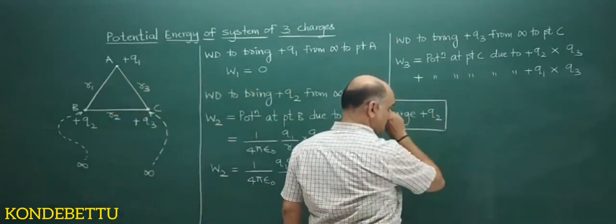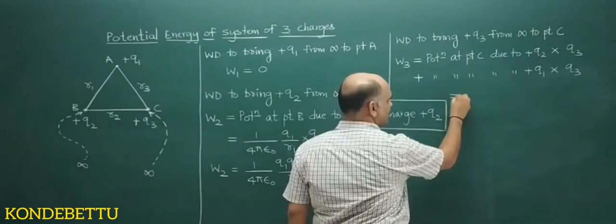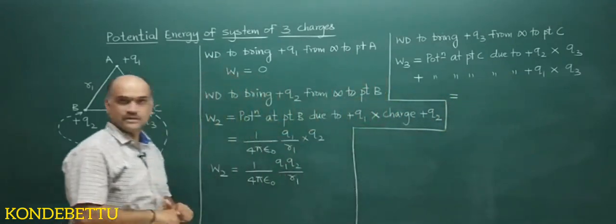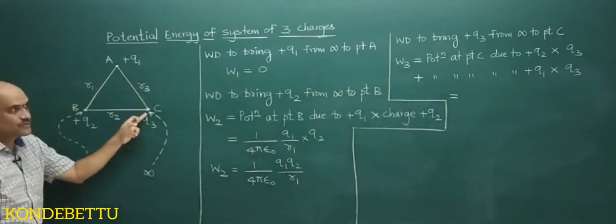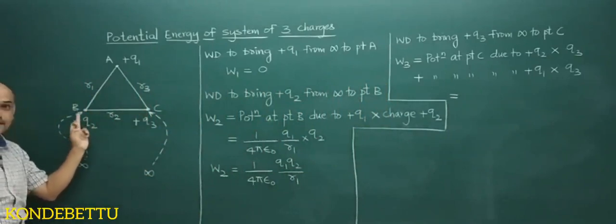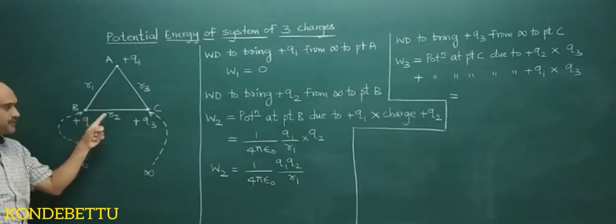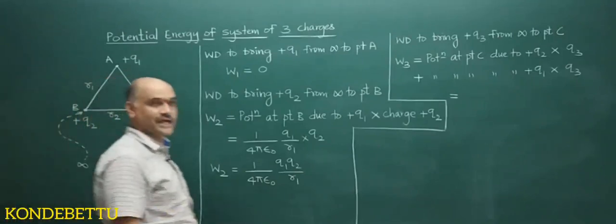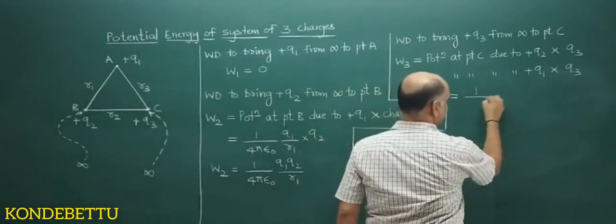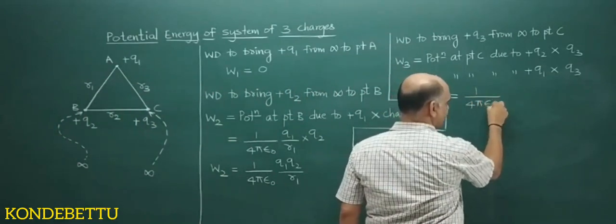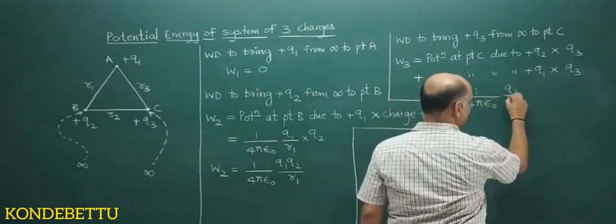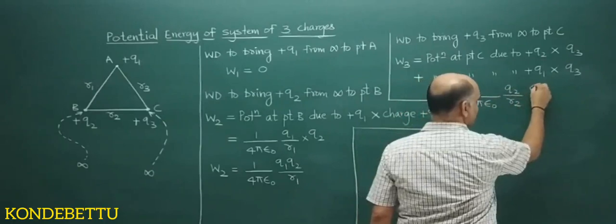So equal to, I will be writing over here: potential at C due to plus Q2. Again use the potential formula, 1 by 4 pi epsilon naught Q2 by R2. Which charge we are moving?